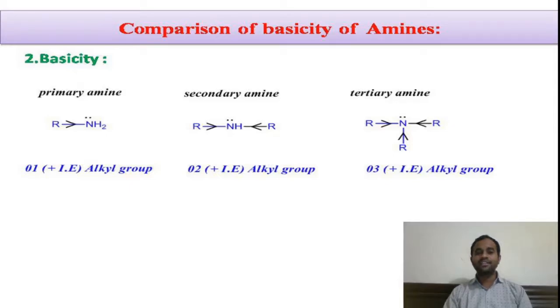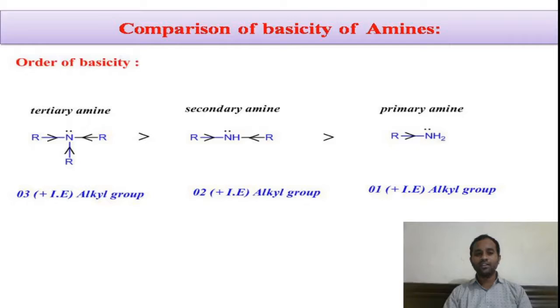so it can easily donate the electron pair to the other species. It can easily donate the electron pairs on the nitrogen atom, because here the availability of electrons on the nitrogen atom is high. It can easily donate the electron pairs. Thereby we can say that the tertiary amine is a strong base compared to the primary amine.